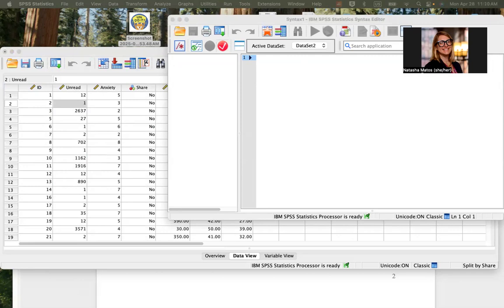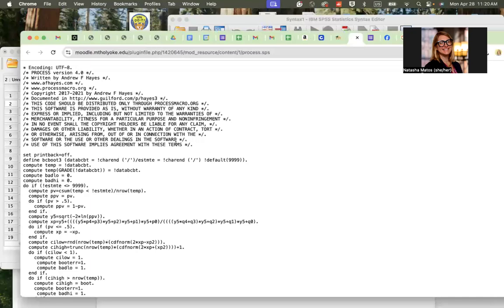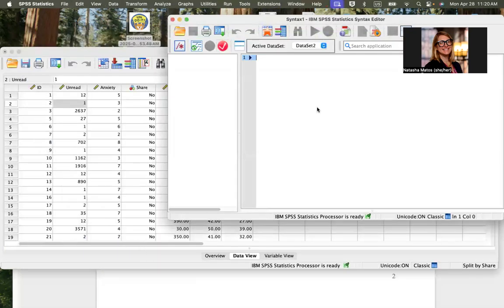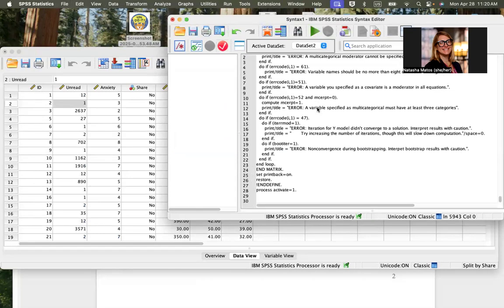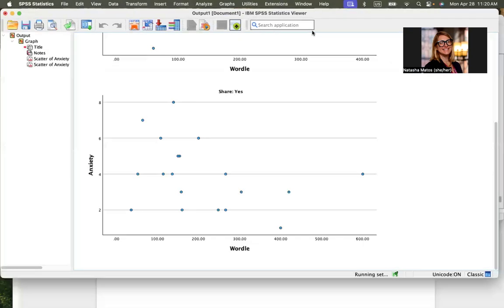It's really a lot of information. So what you're going to do is take all of this and copy it. You can do Command A if you're on a Mac, I think it's Control A if you're on a PC, and then copy it. So Command C, and then into the PROCESS syntax window, you'll paste it. So Control V. Then you can one more time highlight it all by doing Command A and press this run button.